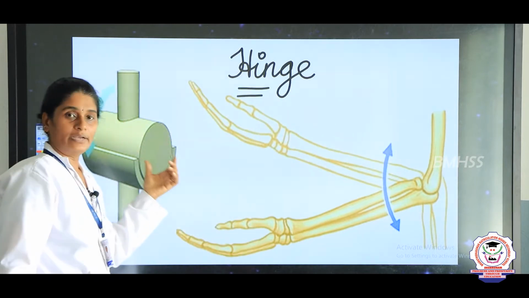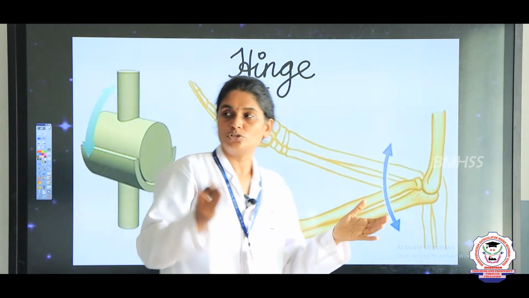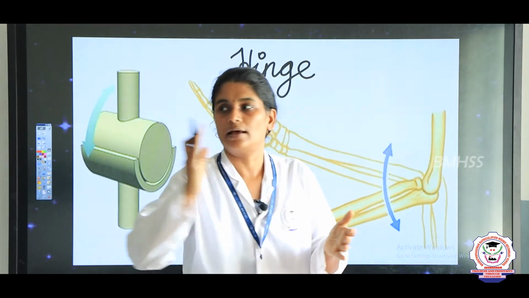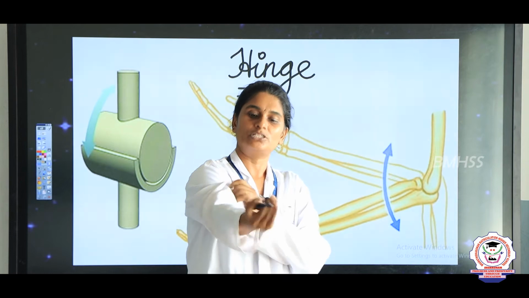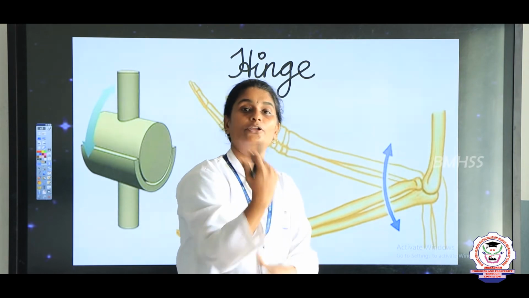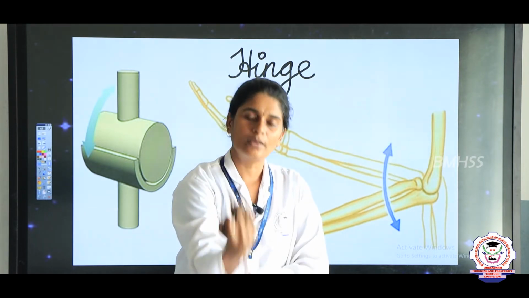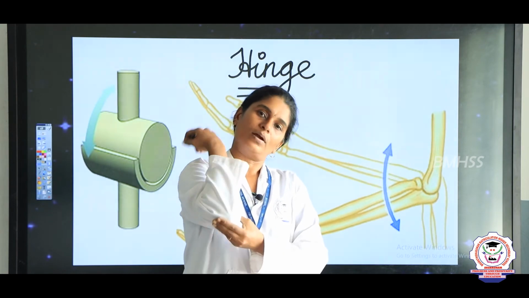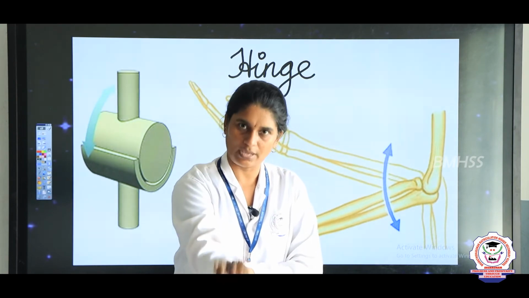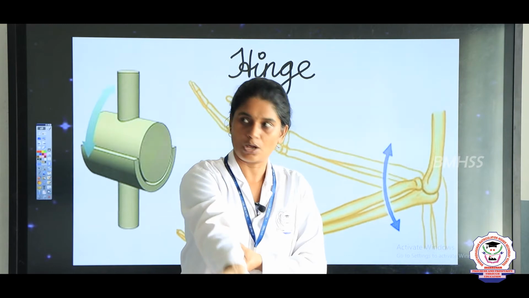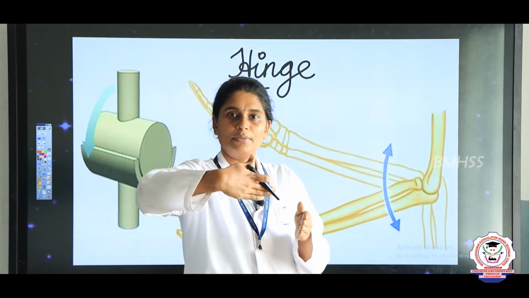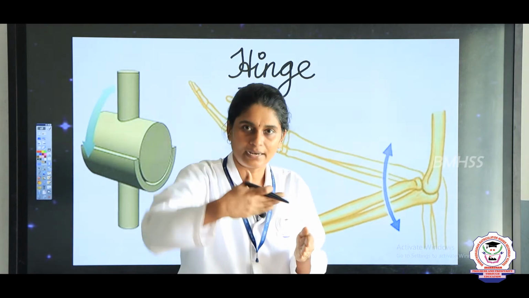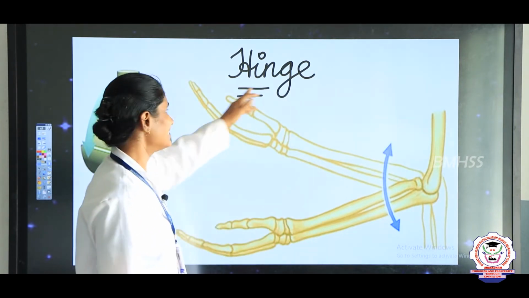So, hinge joint, it will be like a door. How you can open a door in only 2 directions, right. The example is your elbow and your knees. You can move only in one direction, okay. Like this or like this, how a door can be opened, right. It can be opened or it can be closed. In that direction only we can move. So, that is known as hinge joint.